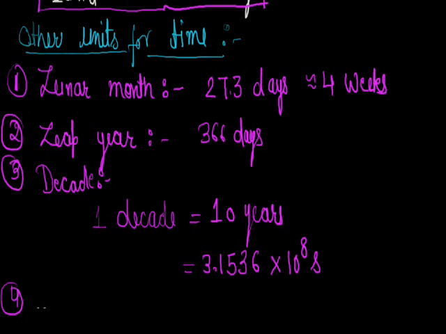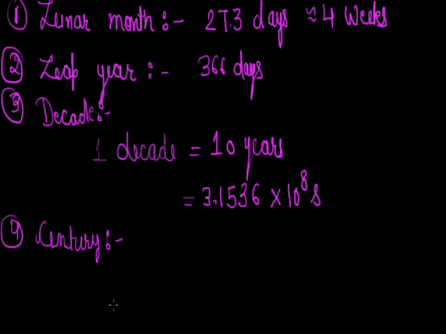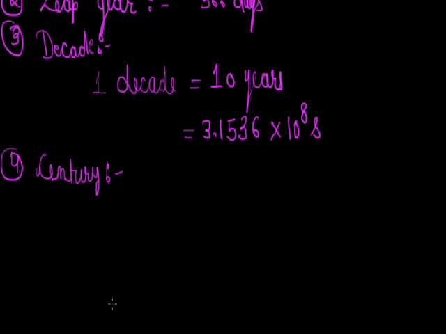Next unit for time is century. What is century? As all know, in cricket also we can hear century means 100 runs. Similarly, here a century is of 100 years. So it equals 100 years.